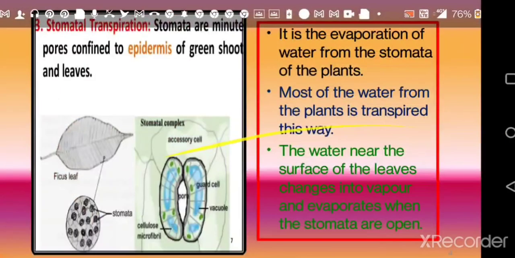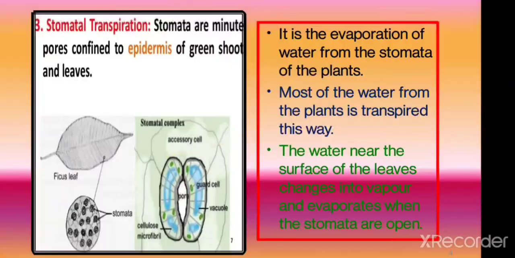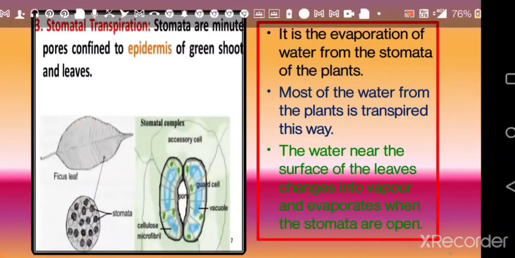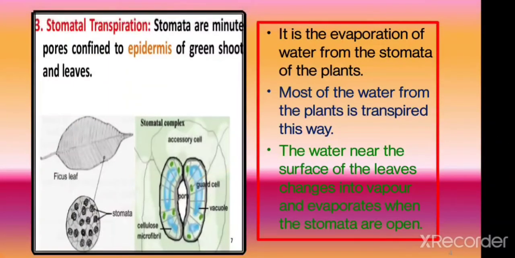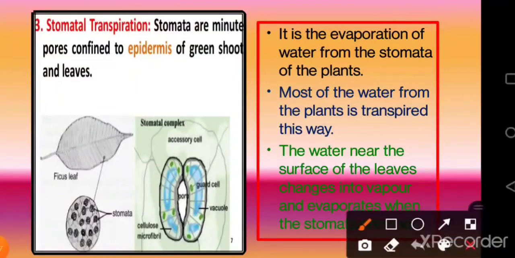Now the third and the most important one, that is stomatal transpiration. So what is stomatal transpiration? The one that occurs through small minute pores that are present on the leaf. These pores are called stomata. Where are stomata present? What is the exact location? You will find stomata on both the upper and lower epidermis of a dicot plant, right?